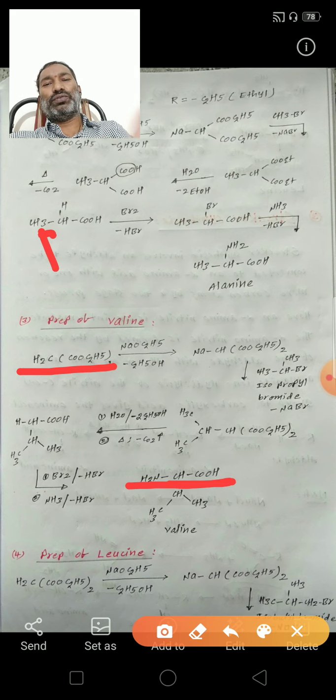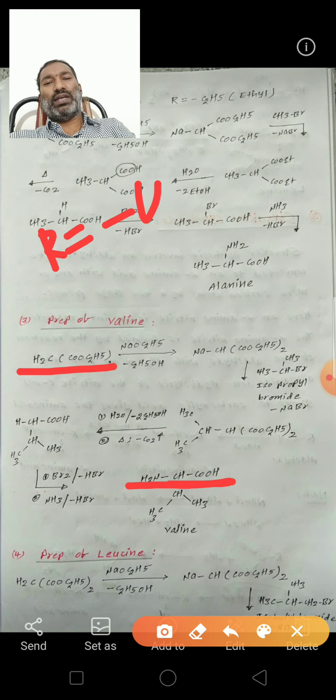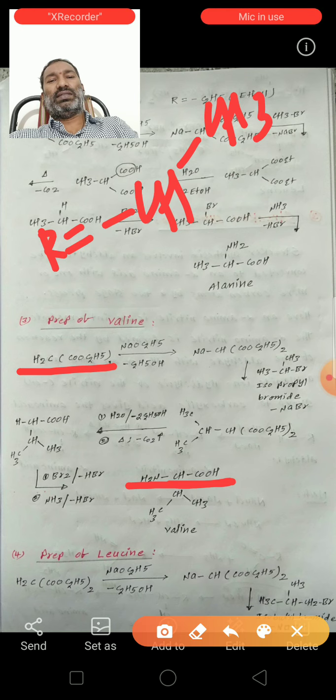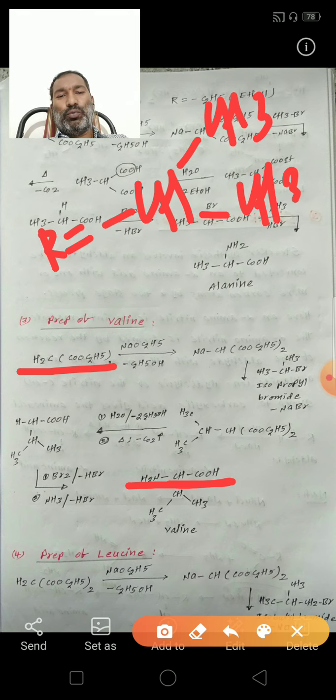Here the substitution R is equal to, so what is the substitution? Isopropyl group, CH3 CH CH3. This is the R group.